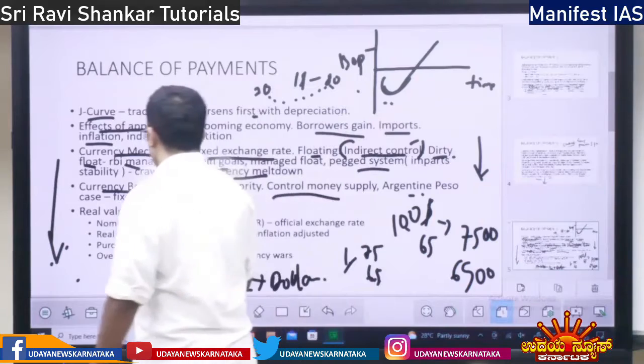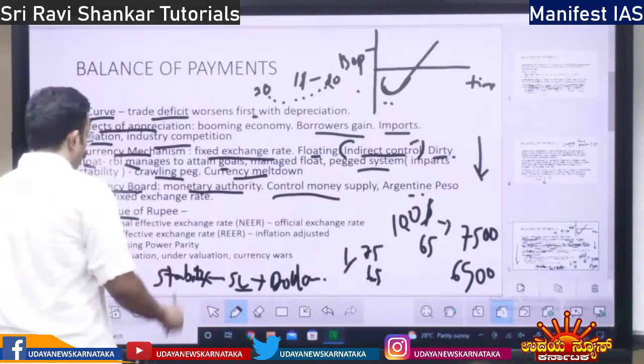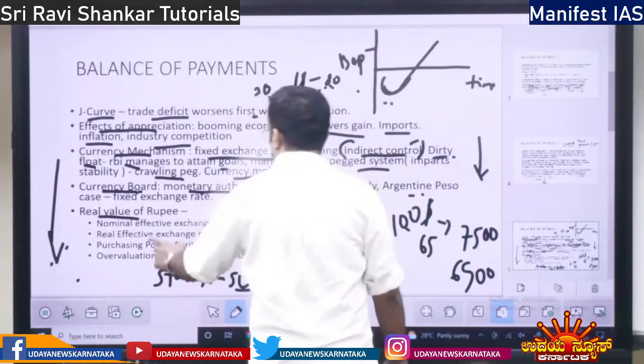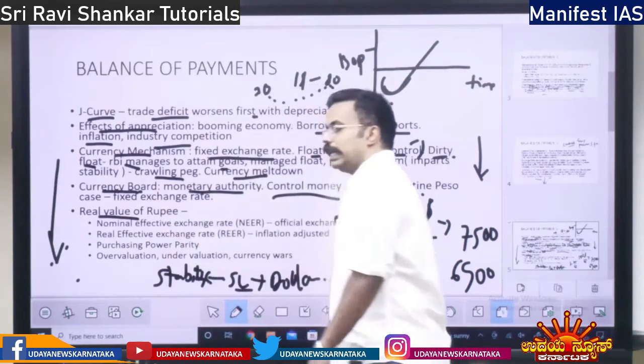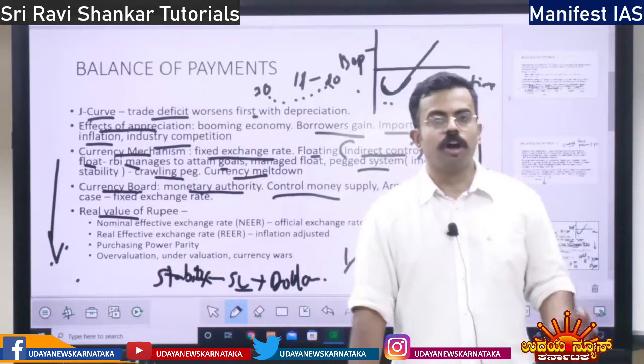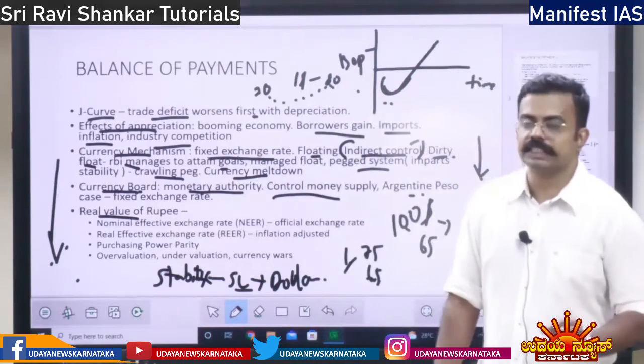Next you have the real value of the rupee. What is the real value of the rupee? We have the nominal effective exchange rate, the NEER rate.